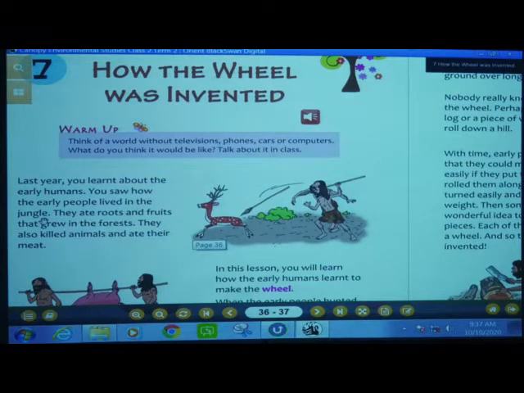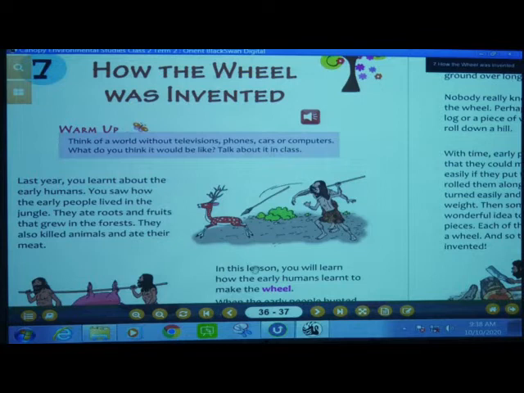And what were they eating? They ate roots and fruits that grow in the forest. They also killed animals and ate their meat. So what did they do? They were living in the jungle and they were eating what? Roots and fruits of the plants, and also they were living in forests. They also killed animals and ate their meat.